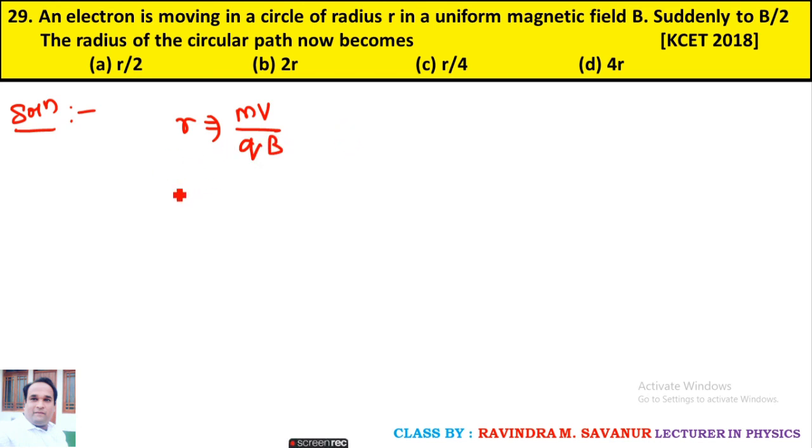In the given condition, mv as it is, q as it is, the magnetic field becomes half.